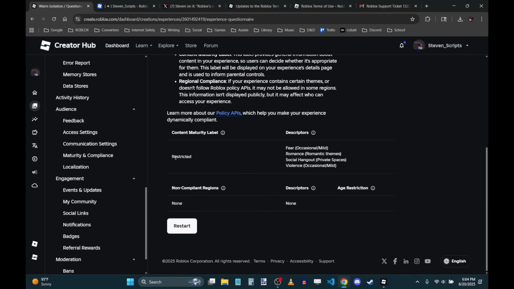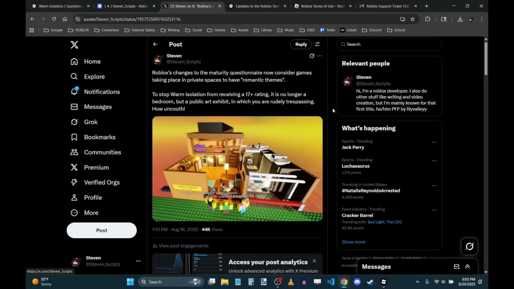As you can see now, content maturity is now restricted because, according to the questionnaire, it has romance. Because it's a private space, because it is set in a bedroom, and they lump it in. They don't even give it a different tag. They don't say private spaces, except for the other question under social hangout. If you answer yes to that, they default to romance. Anyway, that's neither here nor there.